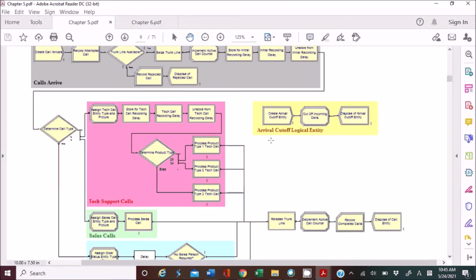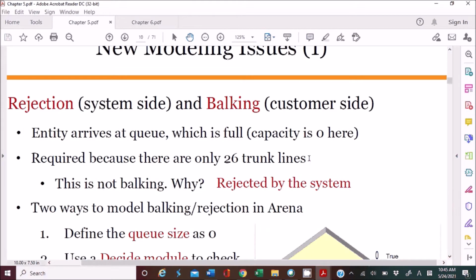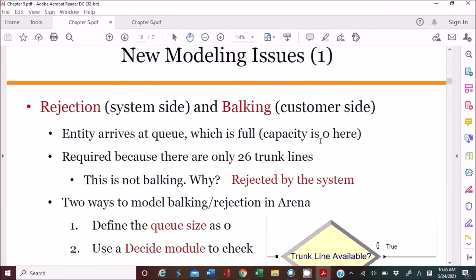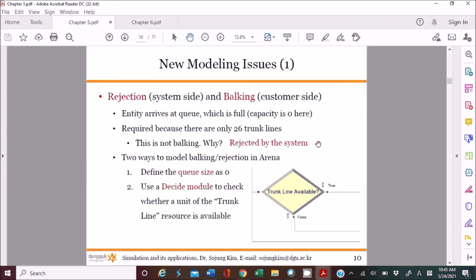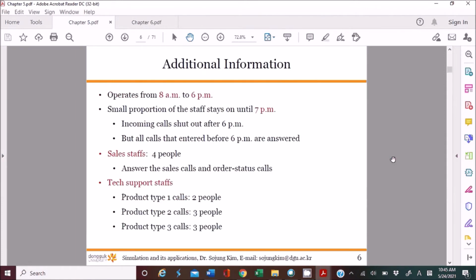And then we have another thing called cutoff logic, right? So cutoff logic is actually a key concept in this model, as you know. Why? Because we have this condition, right? Which condition? So here is a condition, right?